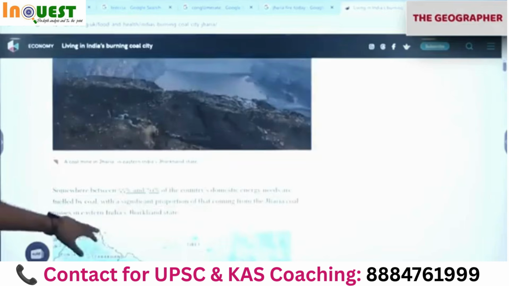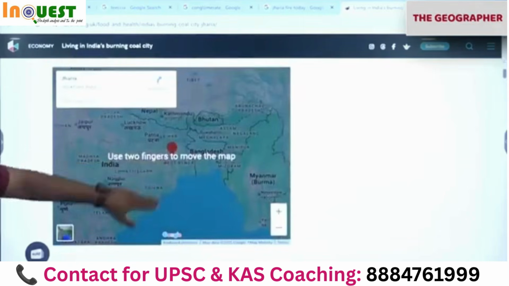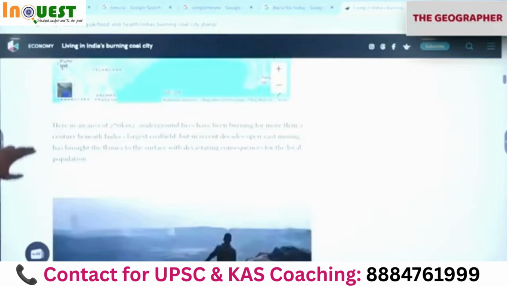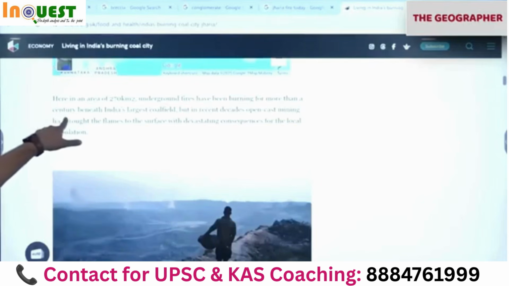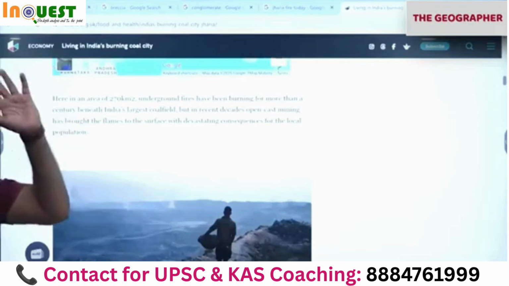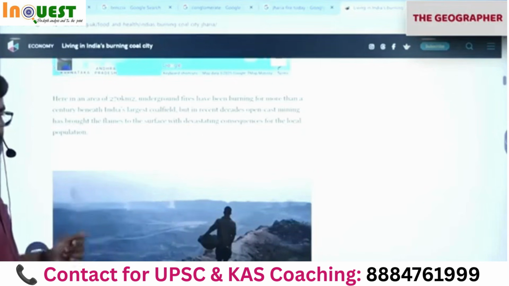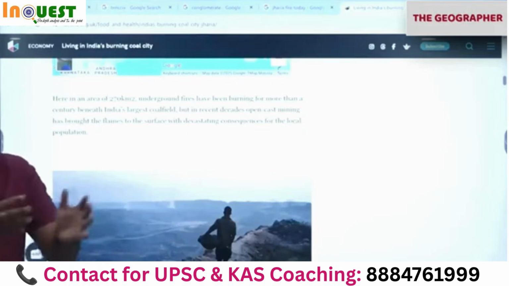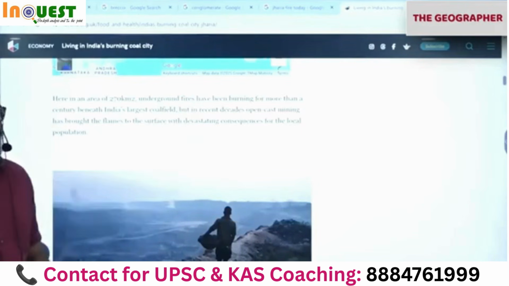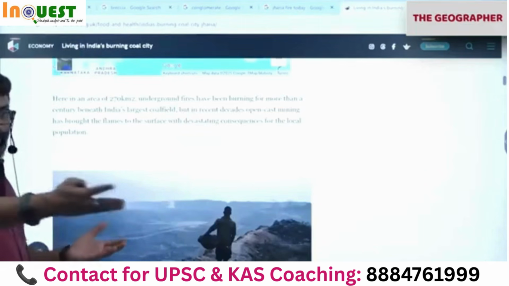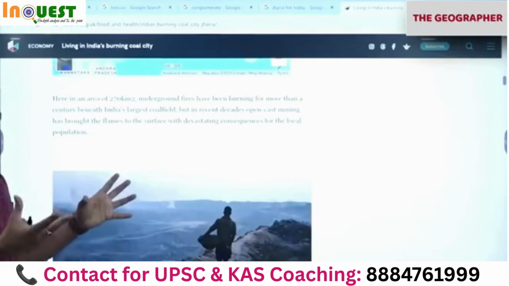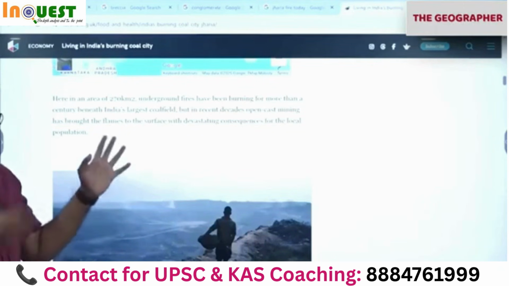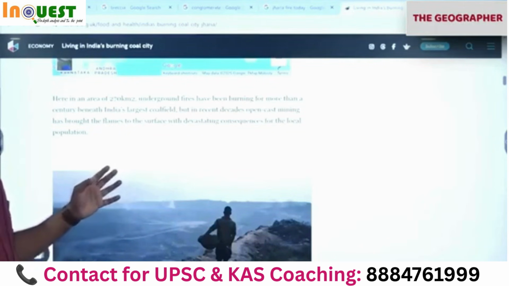Which part of India are they showing here? Where does Jharia come? It is an area of 270 square kilometers. Underground fires have been burning for more than a century. Somewhere long back it caught fire, and since then we are unable to douse it. One side they are removing, the other part is burning. You may think every year the monsoon comes and it should come down. No, because once the coal catches fire, it will never stop. It will keep burning forever.